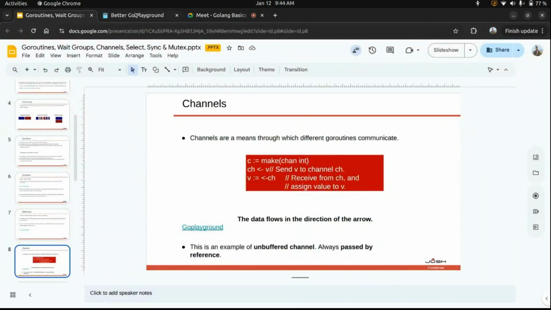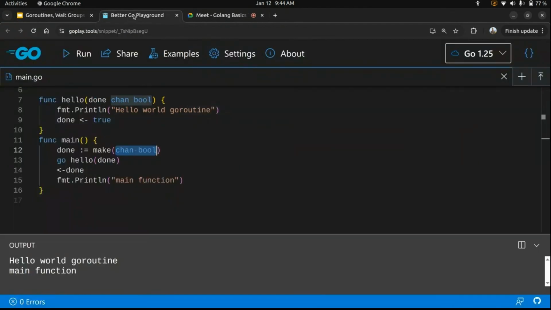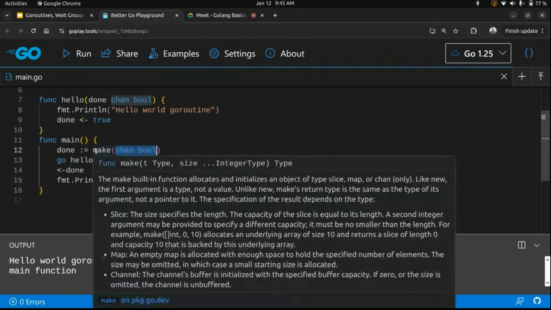What does the make keyword accept? Make accepts two arguments. One is the type of the channel and the second one is the capacity of the channel. I haven't provided the second argument here, so it accepts it as a zero value. So my capacity of the channel here is zero, so it's an unbuffered channel.